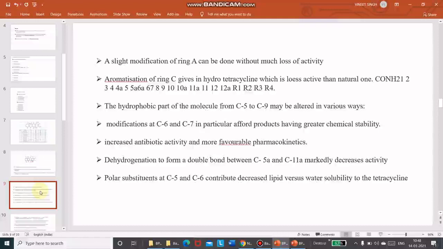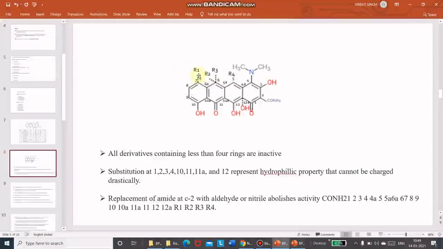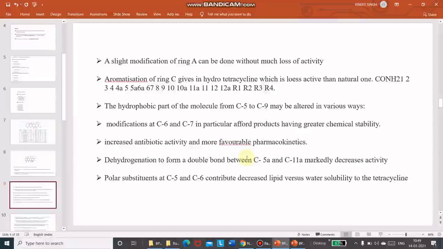Modification at C6 and C7 in particular affords products having greater chemical stability. Position number 6 and position number 7 in particular afford products having greater chemical stability. The 6 and 7 is a kind of position where we add a group that decides the stability of the compound.